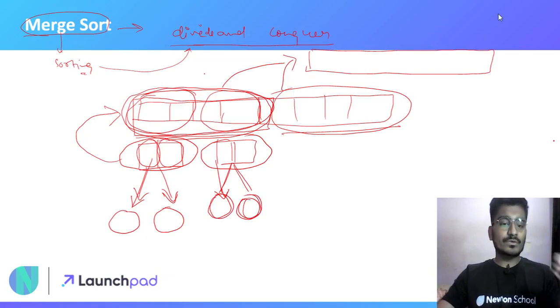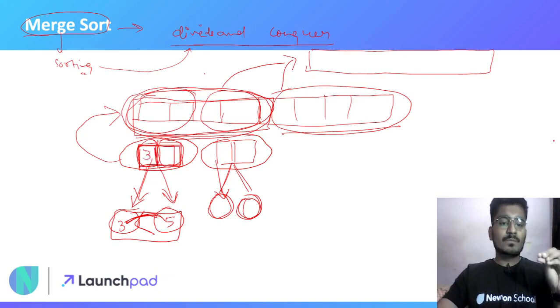Now what I can simply do is compare these elements. Suppose this has 3 and 5. Now I know that 3 is less than 5, and I can merge these two elements into a subarray of two elements in which both elements are in sorted order. Suppose this other array has two elements like 9 and 8. I will compare both elements, rearrange them into sorted order, and merge them into a subarray of two elements.